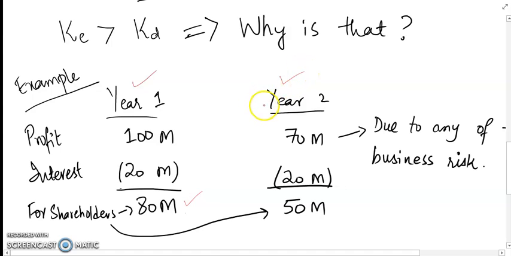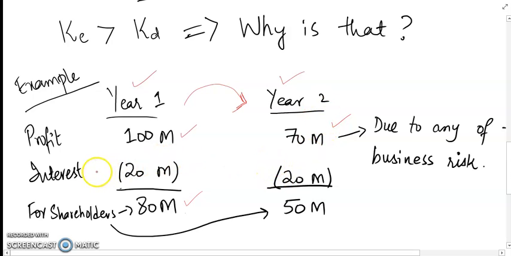But if we take the second year into perspective, and we take a profit of 70 million, probably in the first year there were not many business risks. But as we move on to the second year, the company has some risk, right? Their product may not be so popular because it may be obsolete, or there may be some other risks. They were not able to produce many units in the year, so the company only made 70 million of profits.